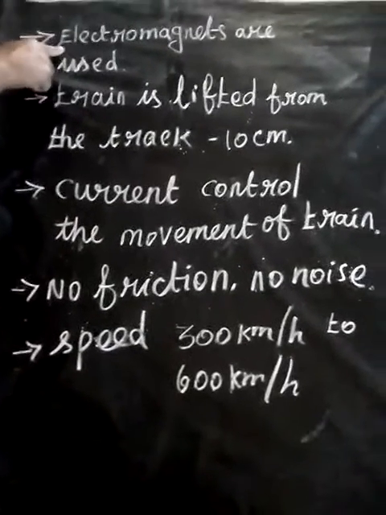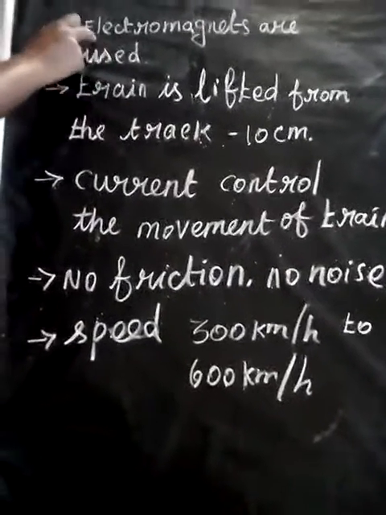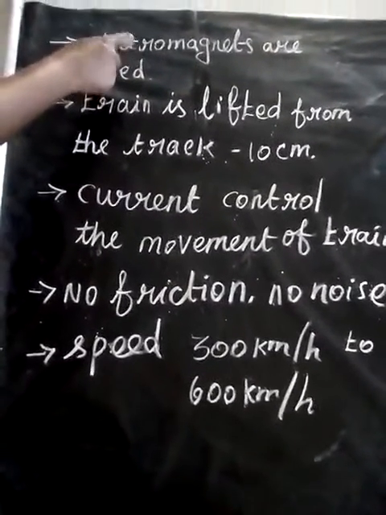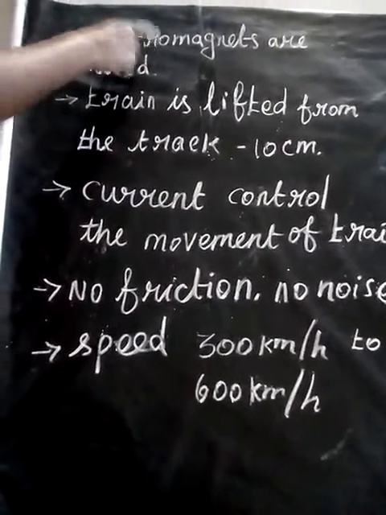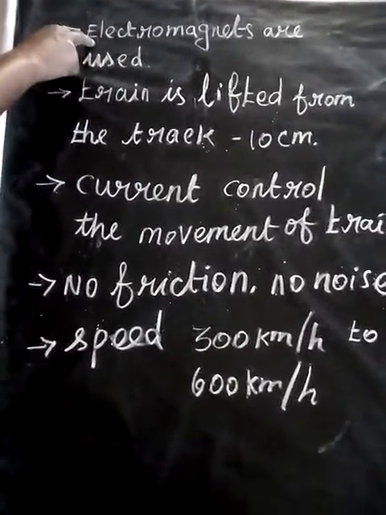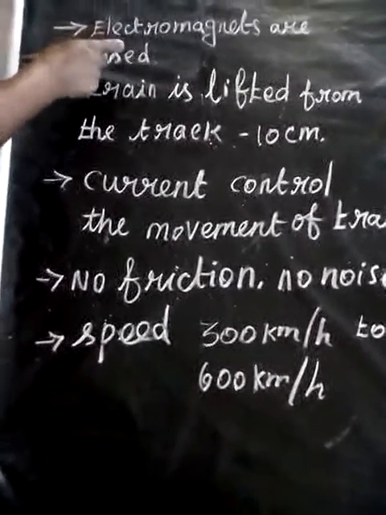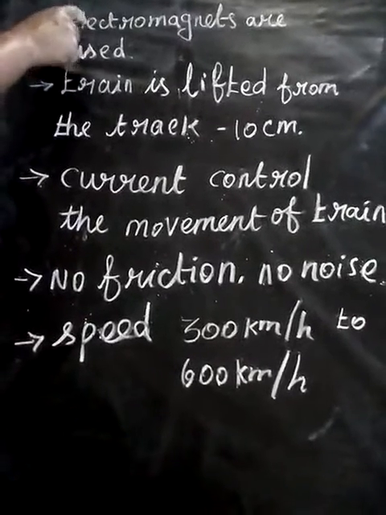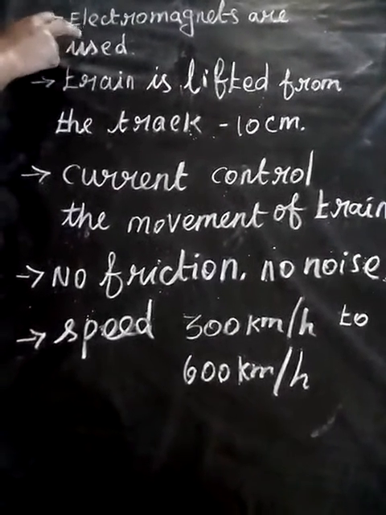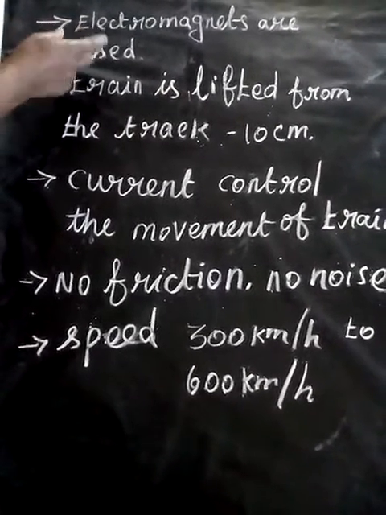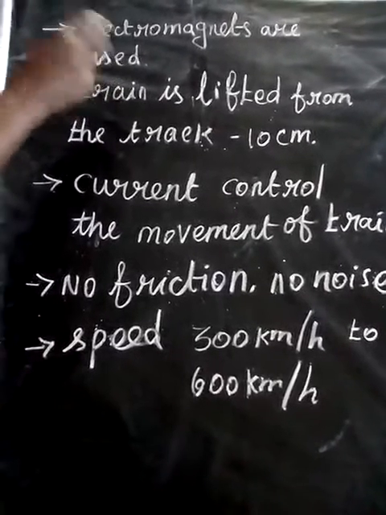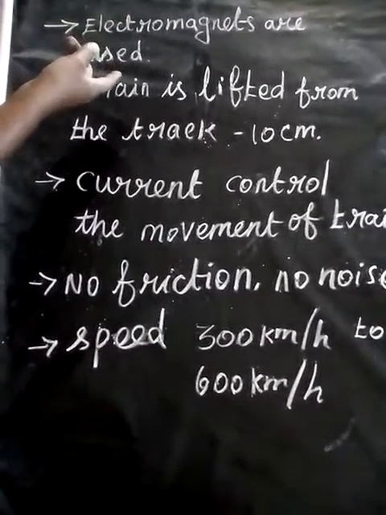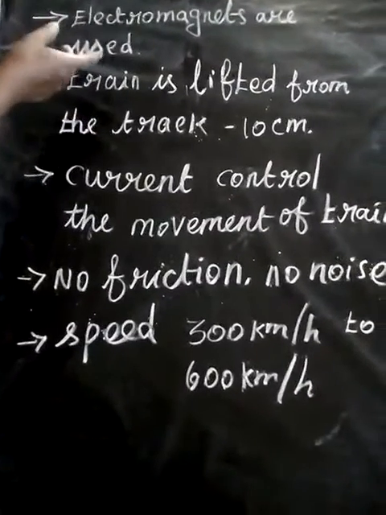Think about how the electromagnets work. Electromagnets are used in the electromagnetic train. Electromagnets are magnetized only when current flows through them. You have to pass the current, then the electromagnetic train works. When the direction of the current is changed, the poles of the electromagnets also change. If you change the direction of the flow of current, the train also changes direction.